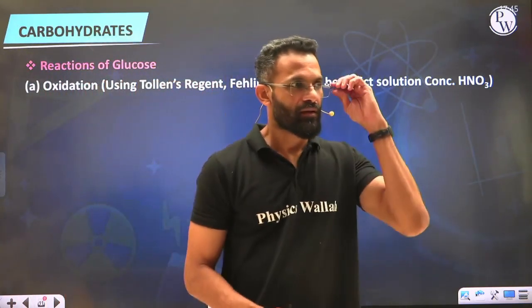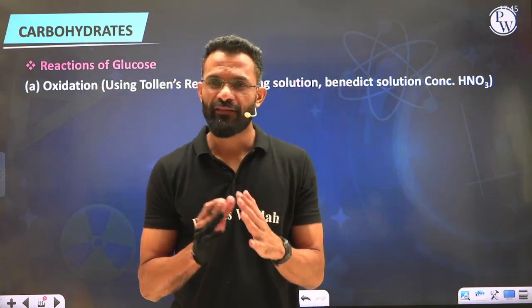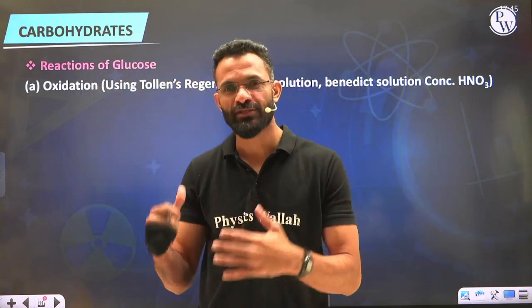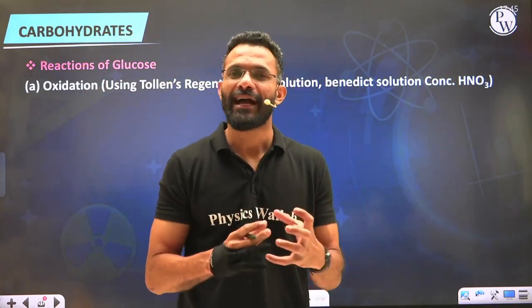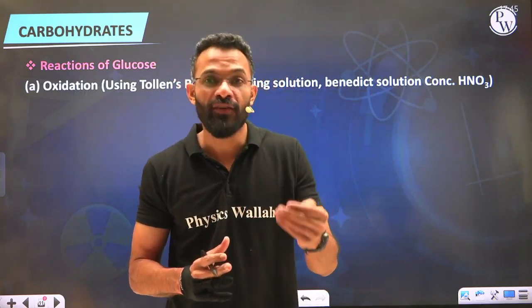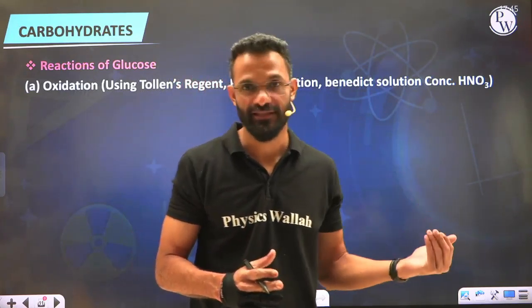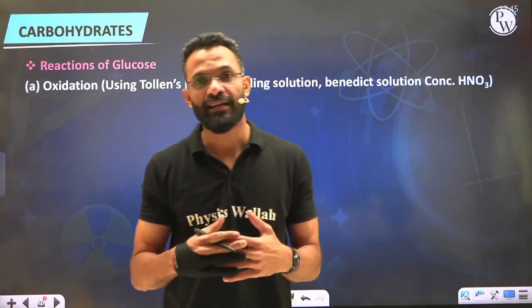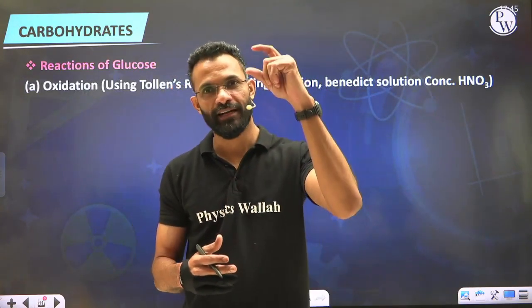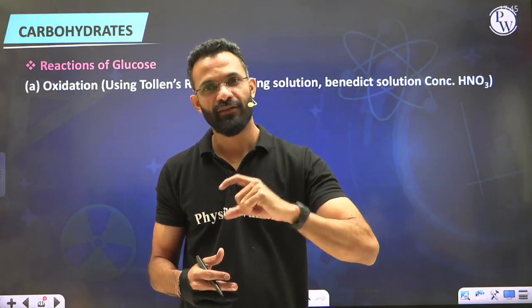Well, everyone, whatever reactions we will be studying under reactions of open chain glucose, ideally speaking, these reactions were performed to confirm the structure of glucose. Like we know that glucose is a compound containing a 6 carbon atom chain, first carbon aldehyde, bottom primary alcohol, then we have right, left.